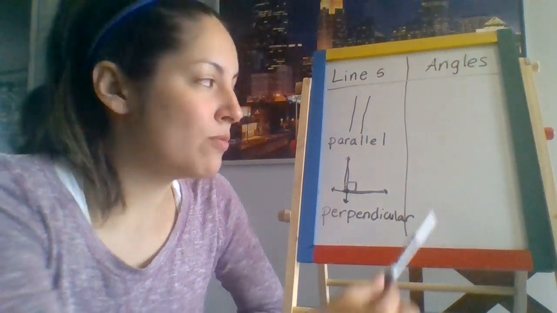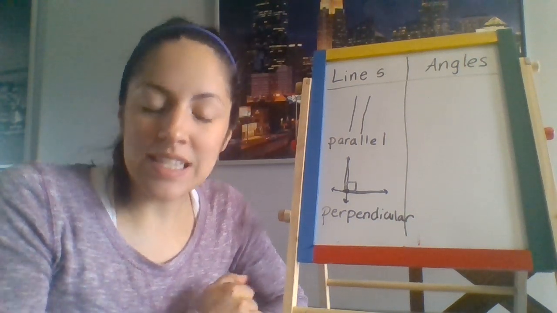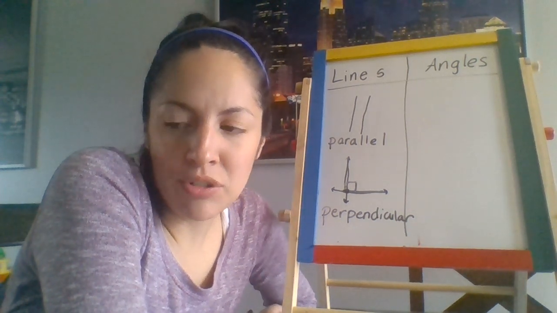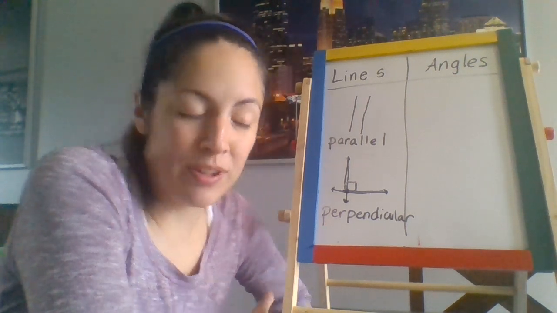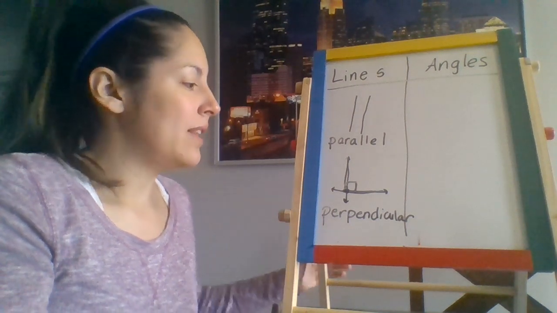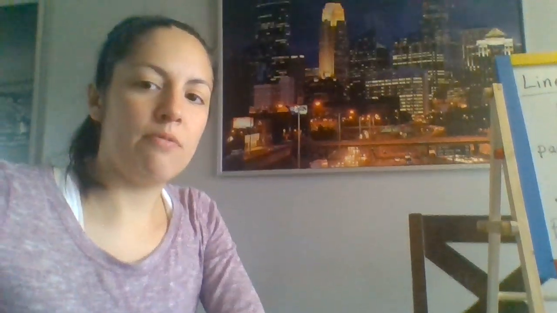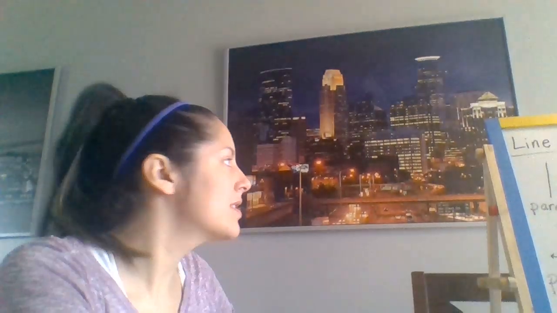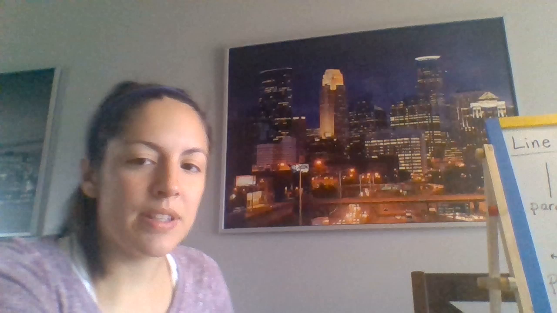What I would like for you to do, we'll do angles next time. What I'd like for you to do in the next couple days is to find examples around your house of parallel lines and perpendicular lines. So I'd like for you to take a look right behind my whiteboard. I have this large picture on the wall. It's a picture of the city of Chicago. Nope, Minneapolis. Chicago's on the other side over there. So this is a picture of downtown Minneapolis. I have this big frame on the wall.